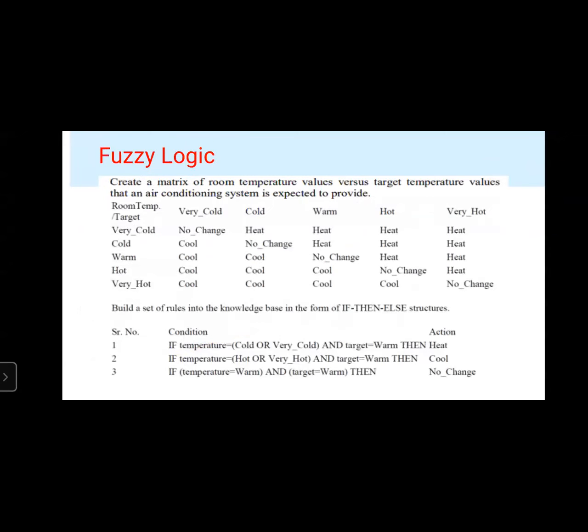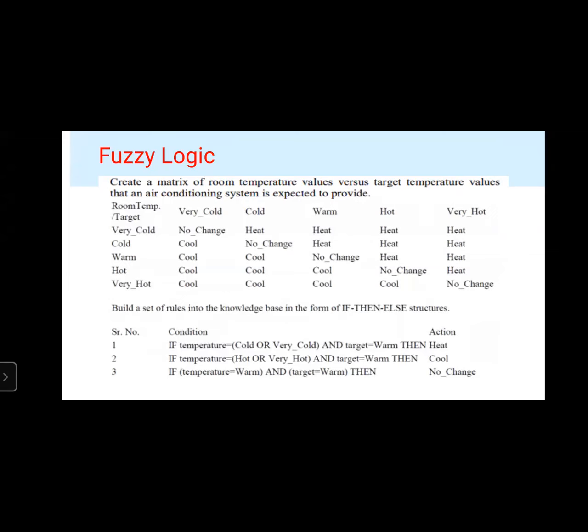Now, after constructing the membership function, we need to create a matrix. We need to create a matrix of room temperature values versus target temperature values that an air conditioned system is expected to provide. So these are some of the values here. Room temperature versus target: very cold, cold, warm, hot, very hot. These are the linguistic variables and terms.